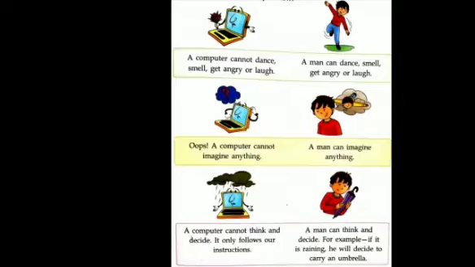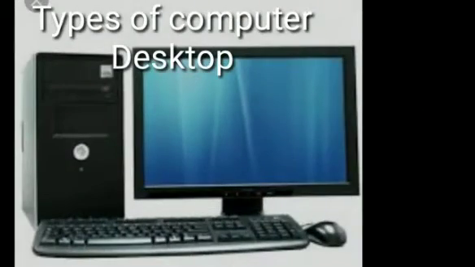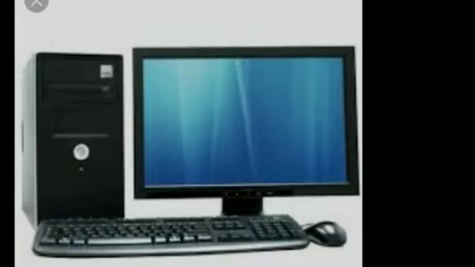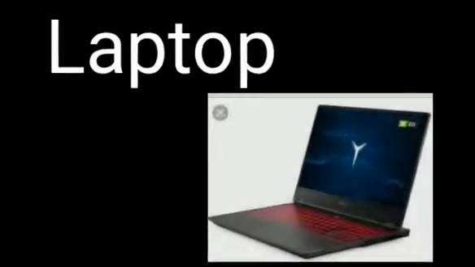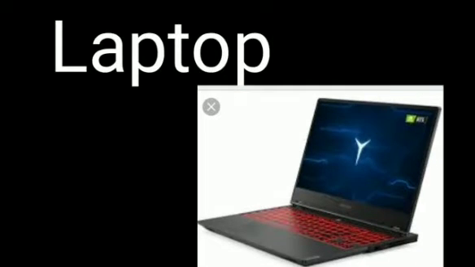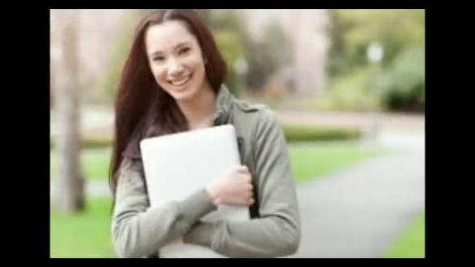Next, we are going to see some types of computers. The first type is desktop. The computers that are kept on the desk are called desktop computers. The desktop computers have a separate CPU cabinet. Type 2, laptop. I hope many of you have a laptop in your home. Yes, dear. Small computers that can be kept on our laps are called laptops. A laptop can be carried around by one person and can also work on battery.